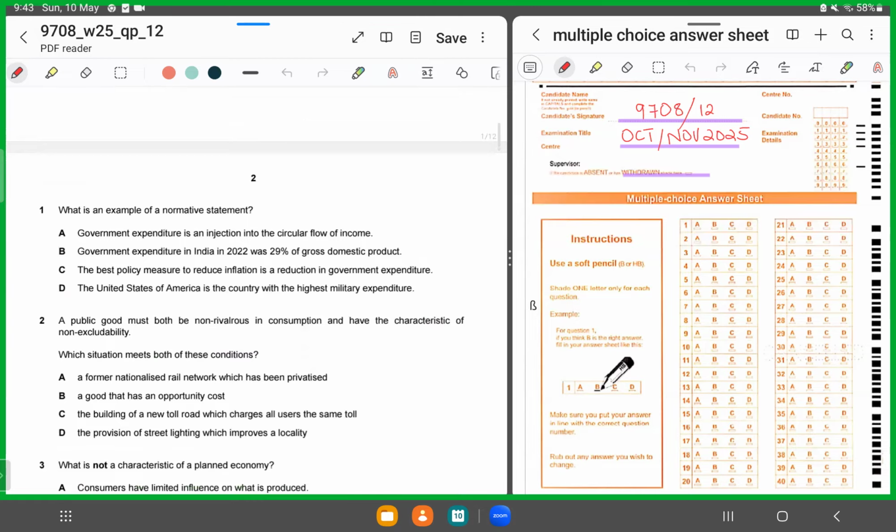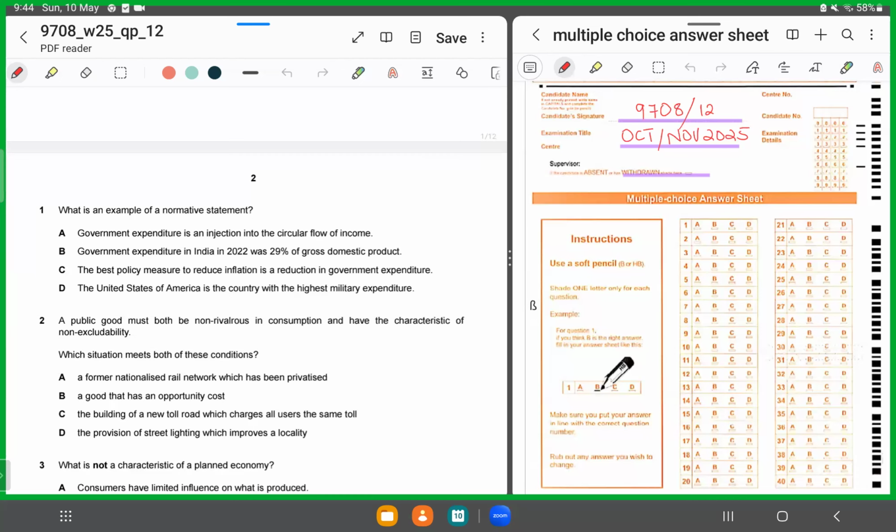MCQ number 1 says, what is an example of a normative statement? Now, we all know a normative statement is one that is based on value judgment. So, out of these four options, three must be positive statements, and there will be only one which would be a normative statement. And as we all know, positive statements are factual, which can be proved by evidence.